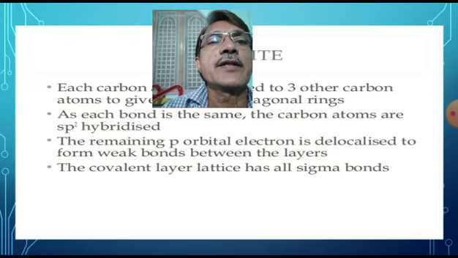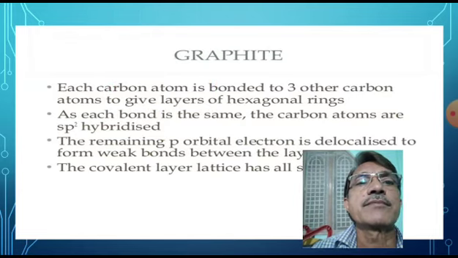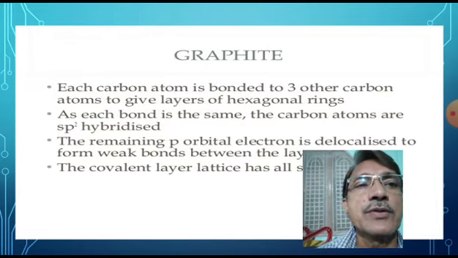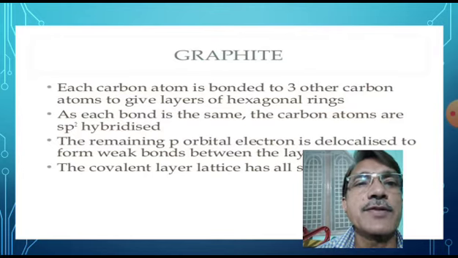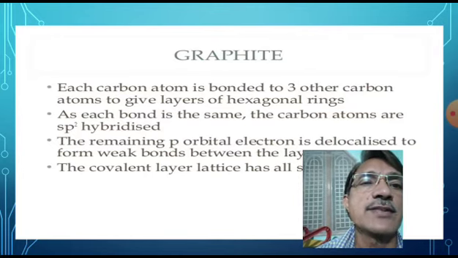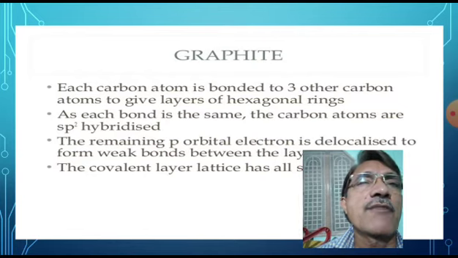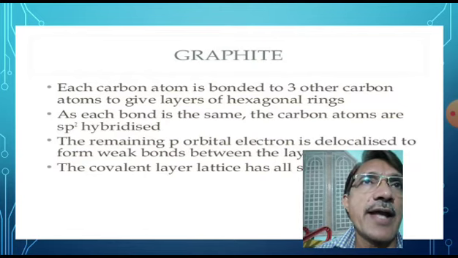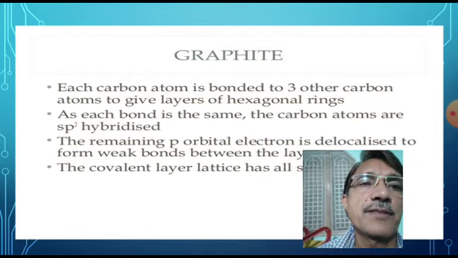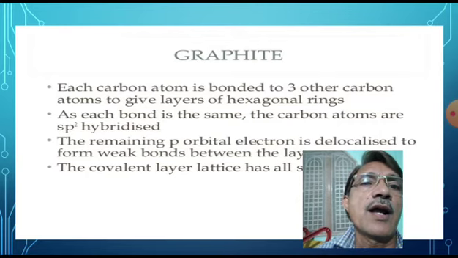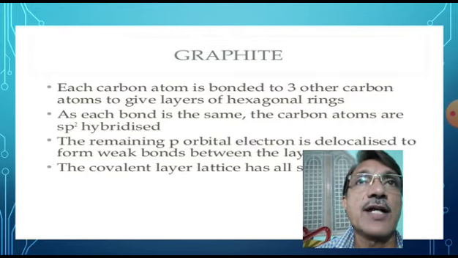In graphite, each carbon atom is bonded to three other carbon atoms to give layers of hexagonal rings. Graphite consists of hexagonal rings, of layers, hexagonal layers.